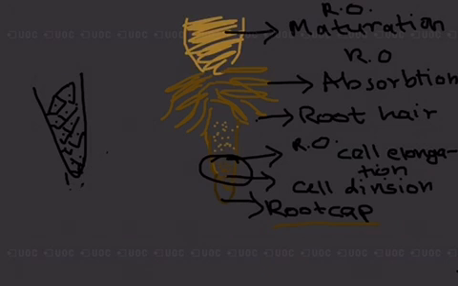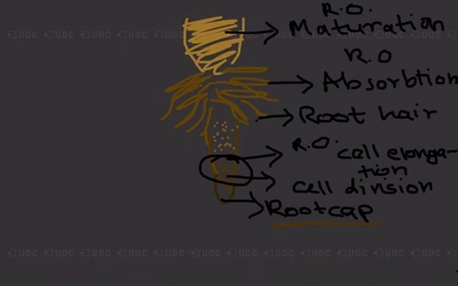Let us say the cell is this much, and then it grows and grows, and it is always protected by the root cap, which I will show in a different color, but it always grows because of the meristem here.